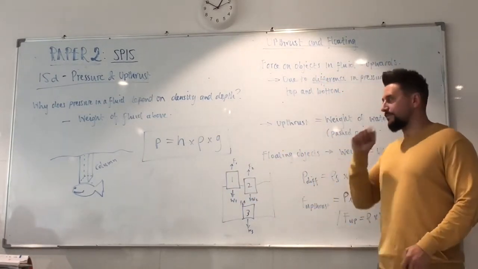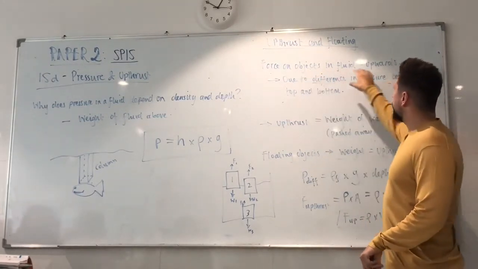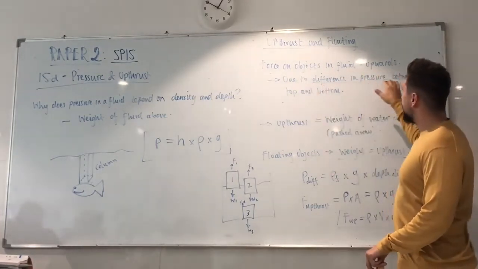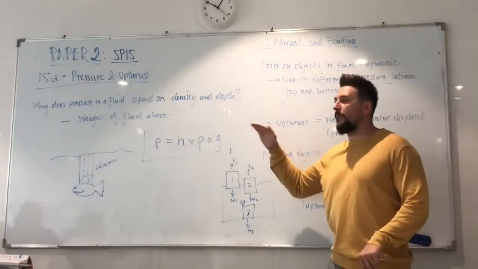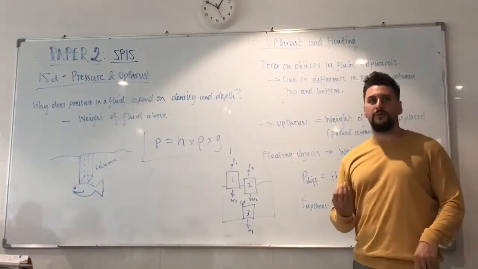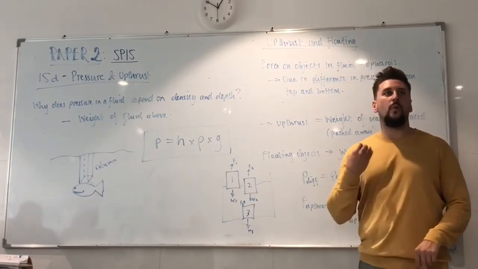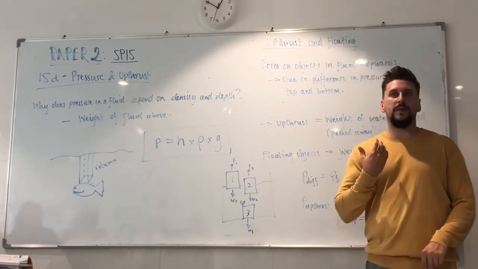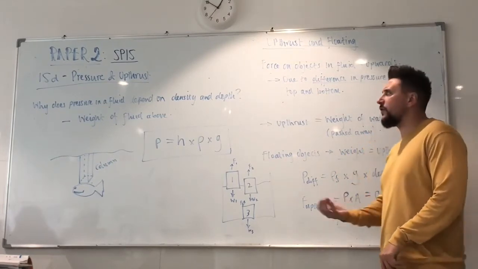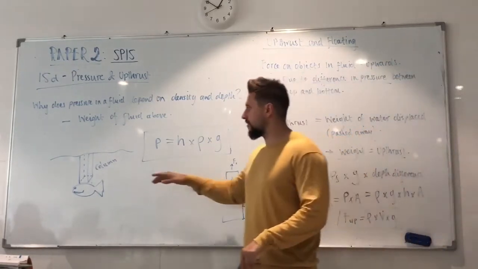It keeps objects up. So the upthrust on an object is a force on objects in a fluid upwards, we know that. But it's due to the difference in pressure between the top and the bottom. That is the most important part of what is upthrust. Okay? Question in the exam. Define upthrust. Why is upthrust present on an object? Why does upthrust occur? Why is there an upwards force from a fluid? Okay? And it's because there is a difference in pressure.